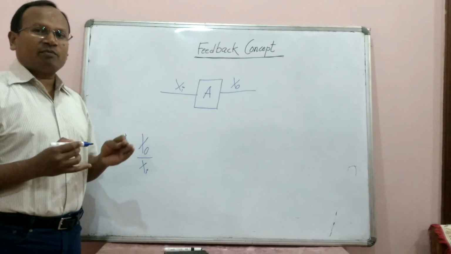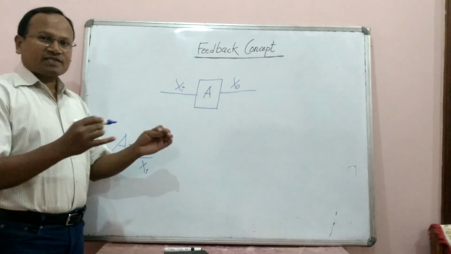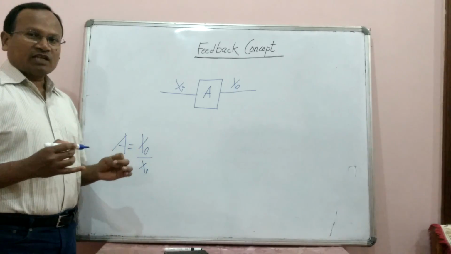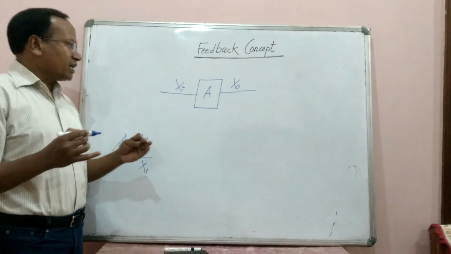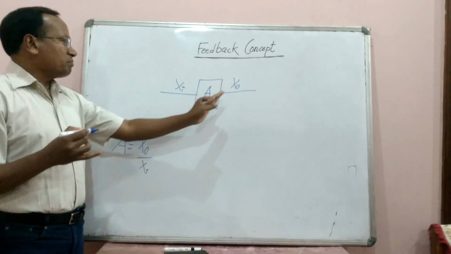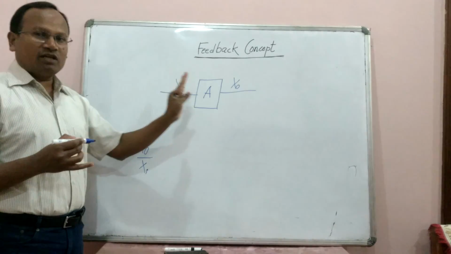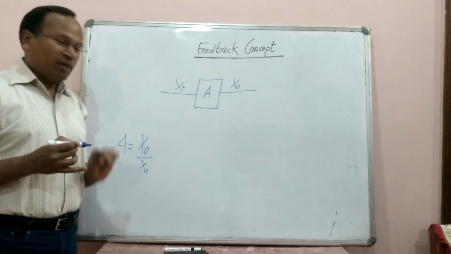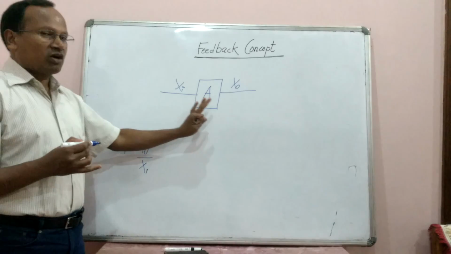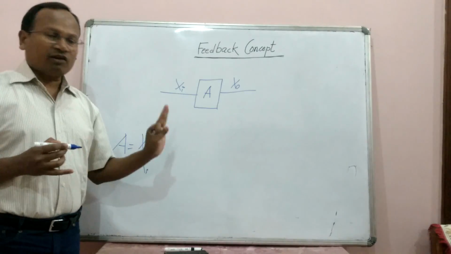So whenever there is feedback, output is connected with input. There is a network which connects input and output. So some part of the output is sampled and that goes to the input of the device, which we call feedback. So we can see in this block diagram, there is no feedback at all.